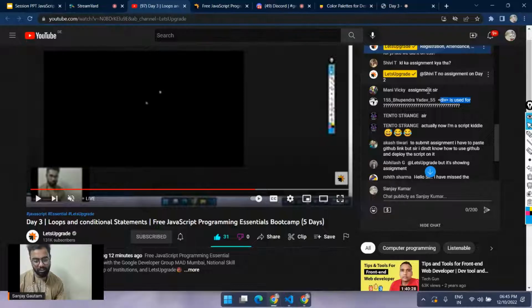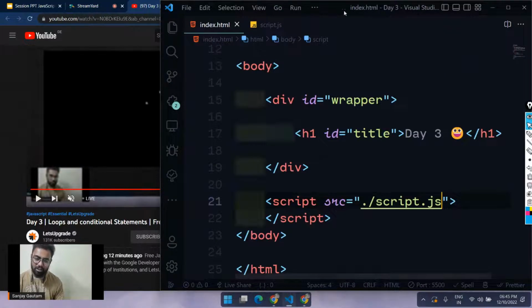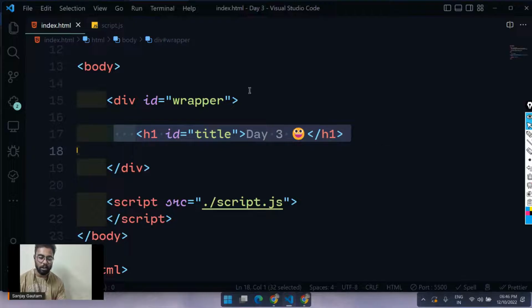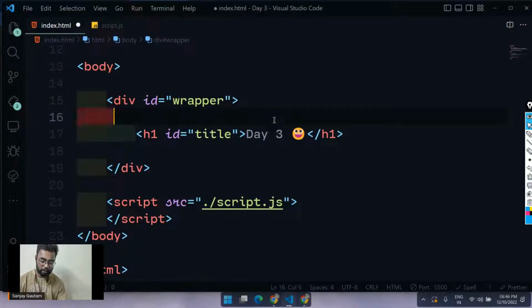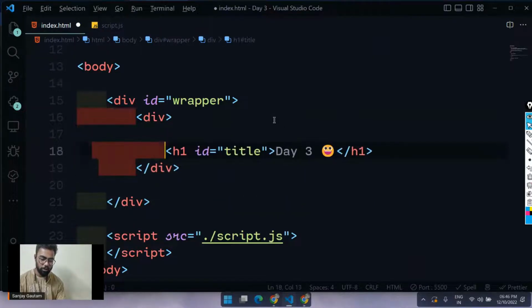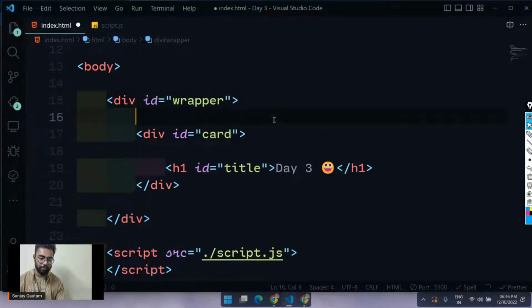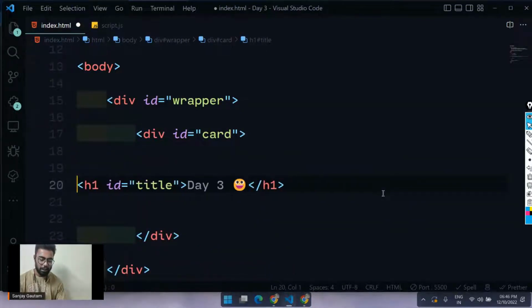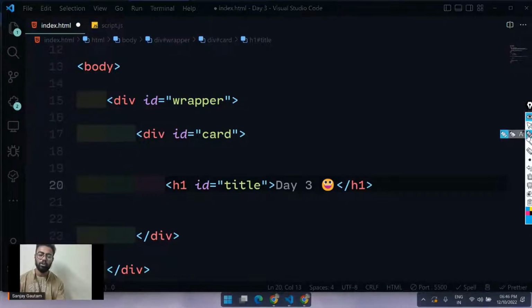But for a quick recap here, division is used for wrapping some content. If you just want to wrap some of your HTML together, in that case, we basically use this division. Suppose I create one more division here, and I'm going to put this division inside of this. Let's put an ID of card here. See, I'm using a division to wrap any other division or any other HTML element. That's the only use case for the division. They don't do anything for themselves. They are just a container. If you just want to wrap something, just use division.